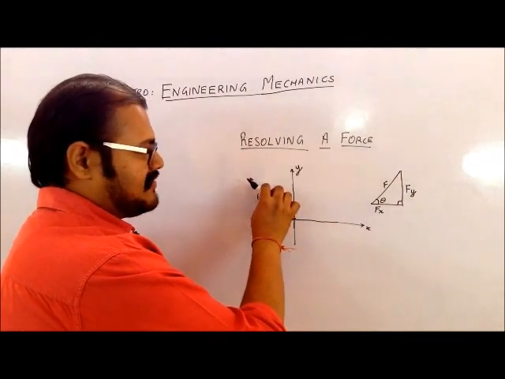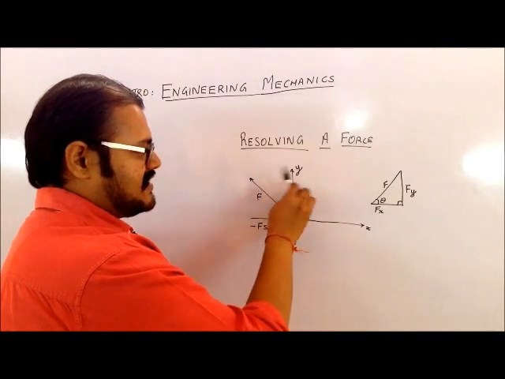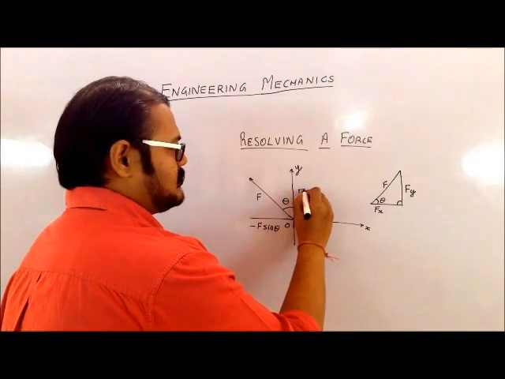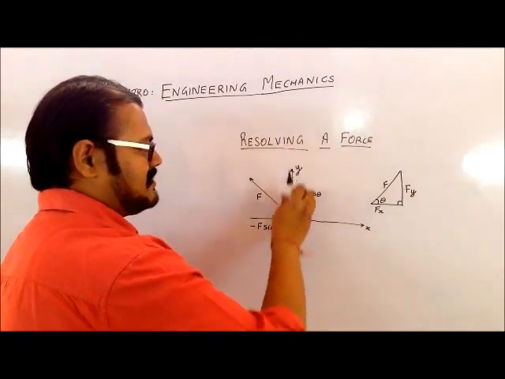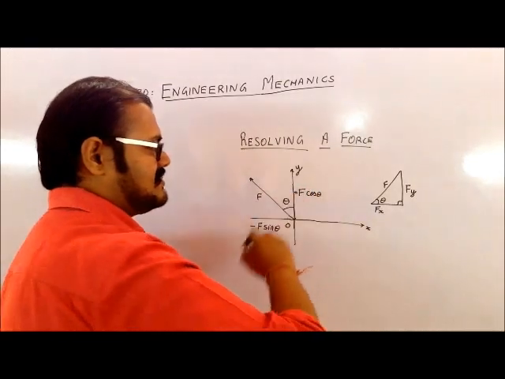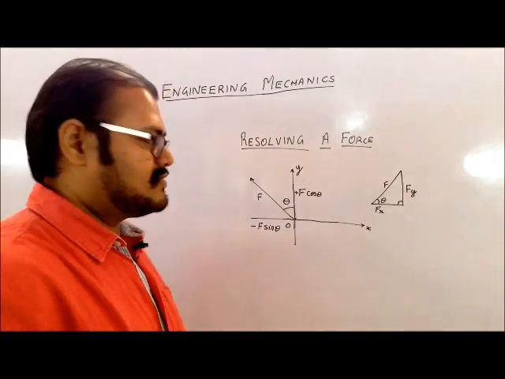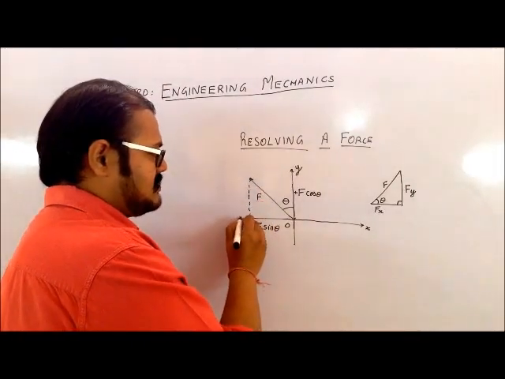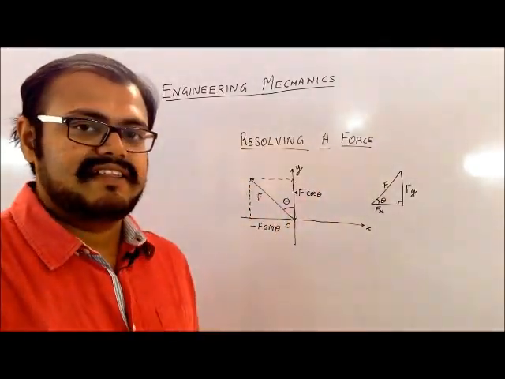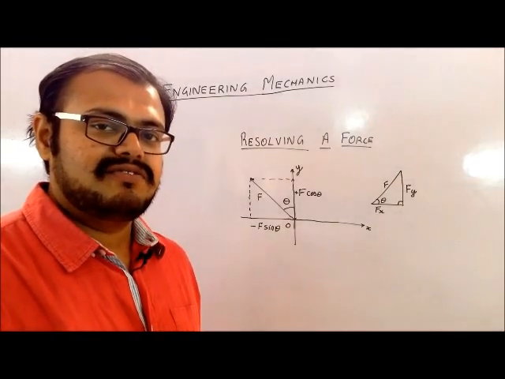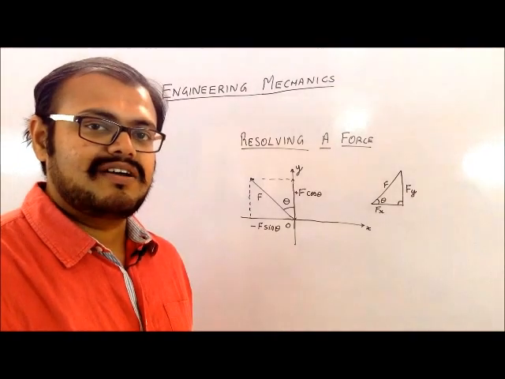Again, if I want to find the y component, place the pen, rotate it, since it is going in the direction of theta, this particular component will be F cos theta, and since the pen is pointing in the positive direction, it will have the sign plus. So that is how we simply do resolution of the force. So I have got the component of the force along the y-axis and the x-axis. If I have multiple forces, this becomes a simpler method to take the components along the x and the y.